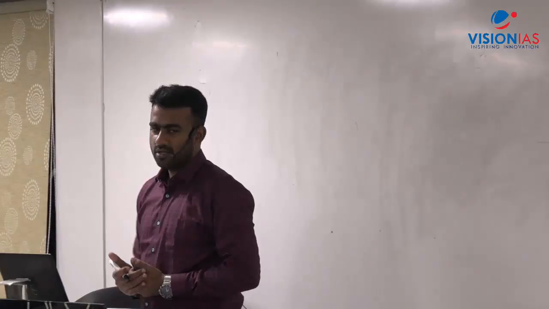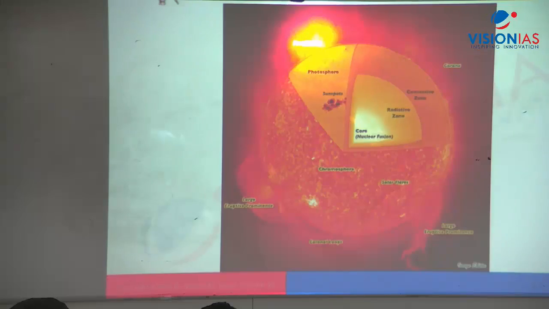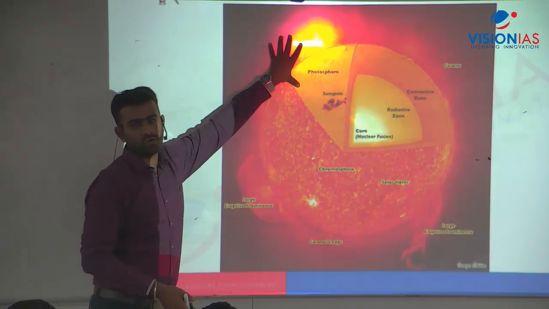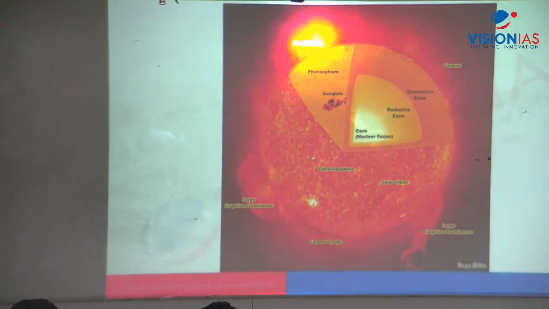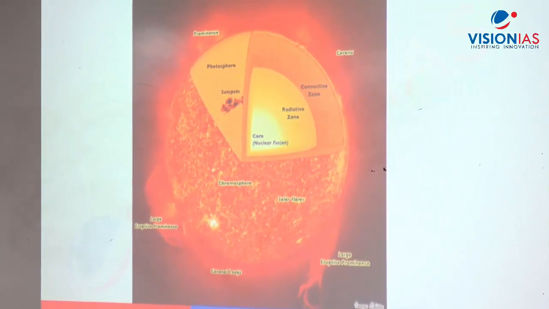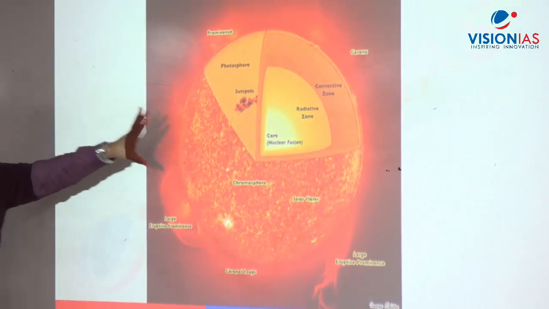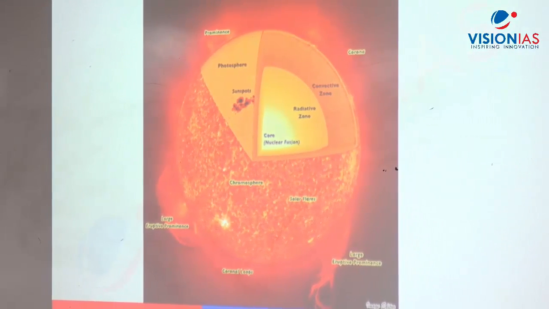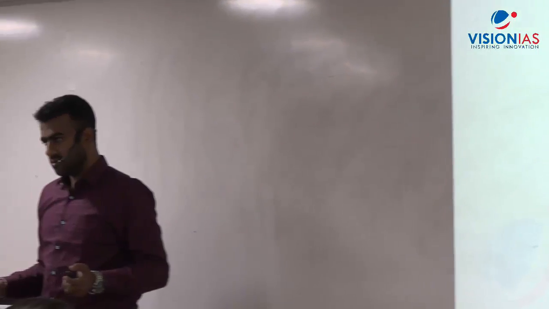Then above that is the chromosphere, the region where you can find sunspots. Sunspots are active in the chromosphere. It is much thicker, around 400 to 2100 kilometers. Above that, after 2100 kilometers, for another 2500 kilometers, there is the corona. The corona is visible only during a total solar eclipse; otherwise it is not visible. So the answer is photosphere, then chromosphere, then corona.